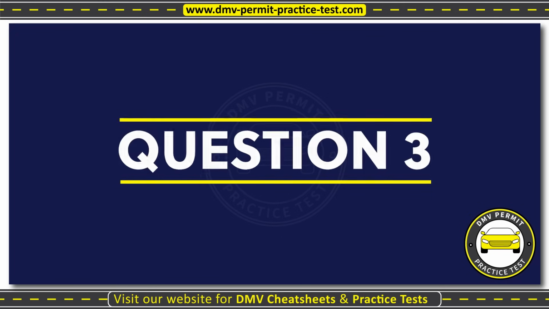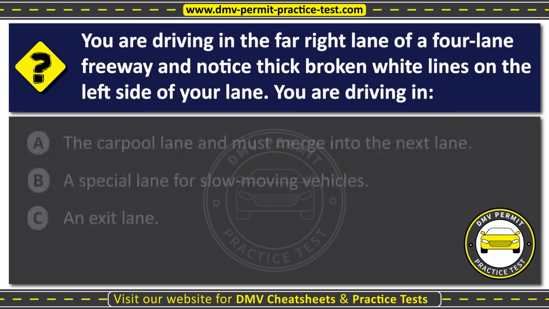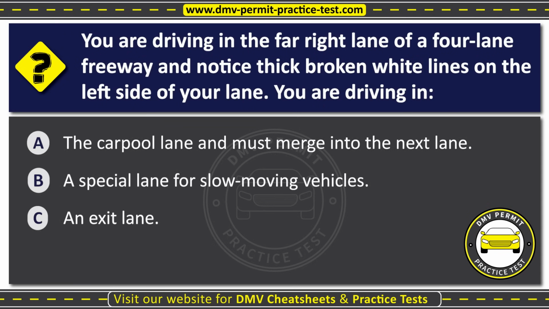Question 3. You are driving in the far right lane of a 4-lane freeway and notice thick broken white lines on the left side of your lane. You are driving in: Option A. The carpool lane and must merge into the next lane. Option B. A special lane for slow-moving vehicles. Option C. An exit lane. The correct answer is Option C. An exit lane.